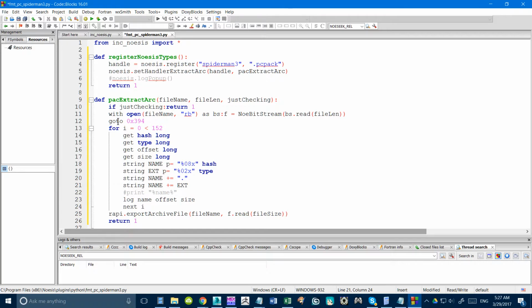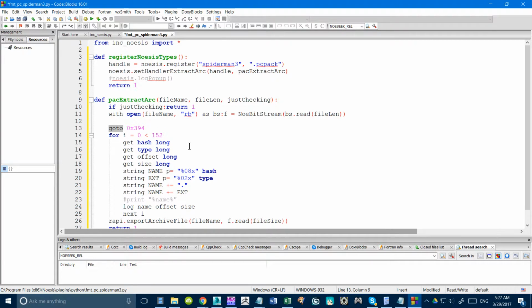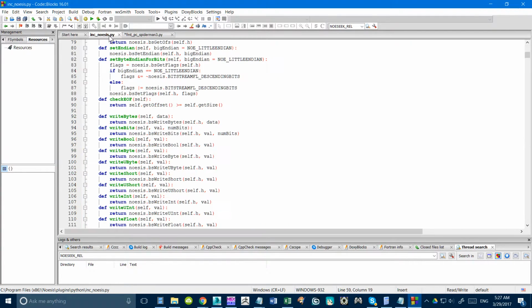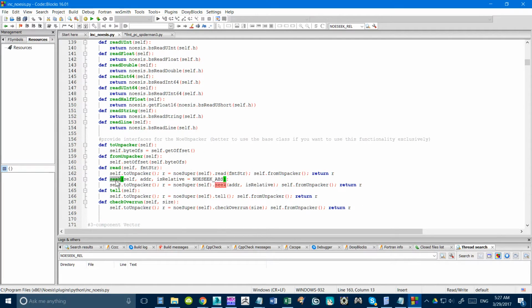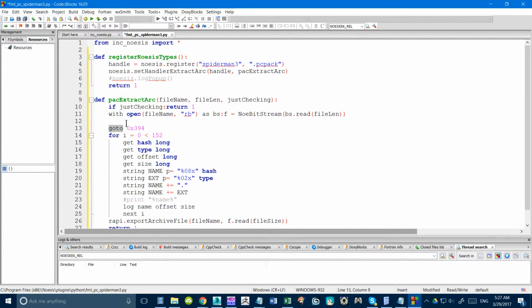Okay, so start from the top here. Go to means to seek to an address. To do that, we'll be using the Noesis Bitstream, so you can check that out, of course. We can use the seek, so f.seek. f is our class, the Noesis Bitstream. So we go f.seek, and in brackets we put the address.